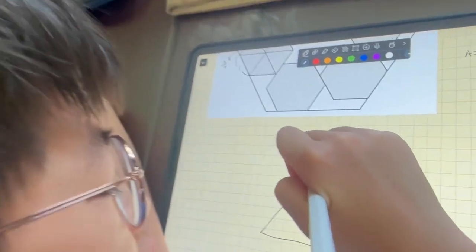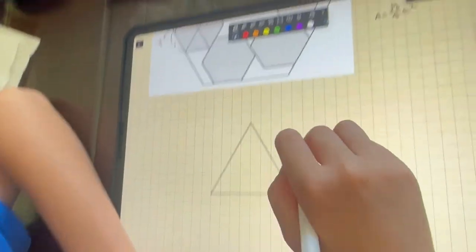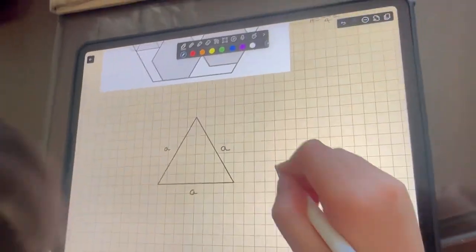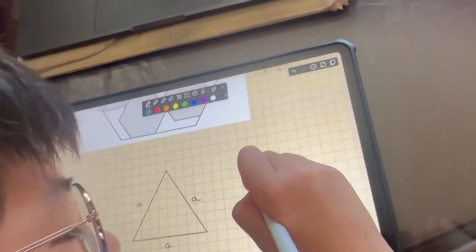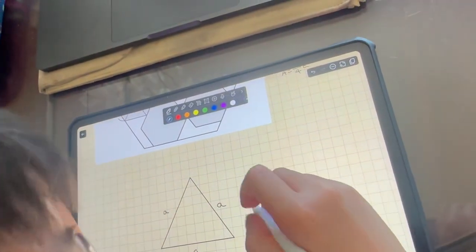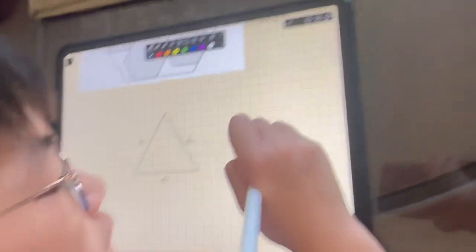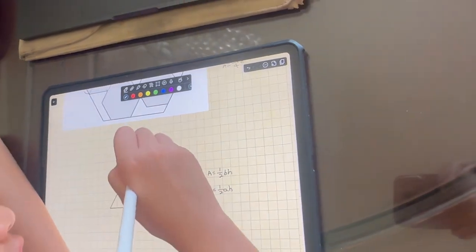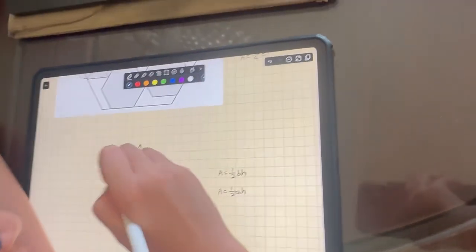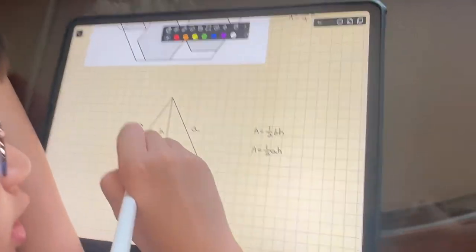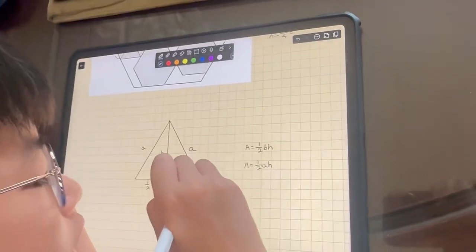Okay, so now I'll show you how to find the area of an equilateral triangle. First, you have an equilateral triangle, label every side a. I have to find the area of this triangle, and the area of a triangle equals half base times height. Here, we know that the base is a, so the area equals half a times h. So, we need to find h. We're going to draw h here, and this h is going to bisect the base, which makes this half a, and this also half a.